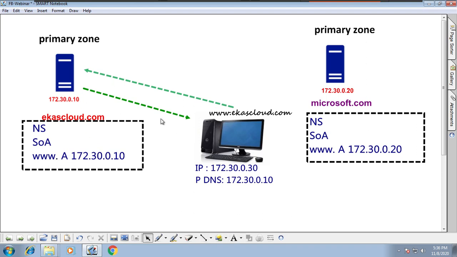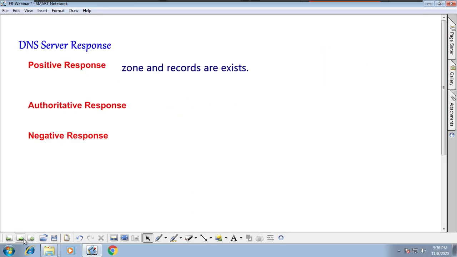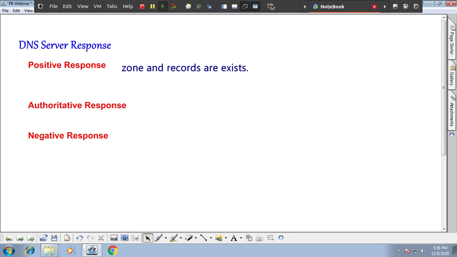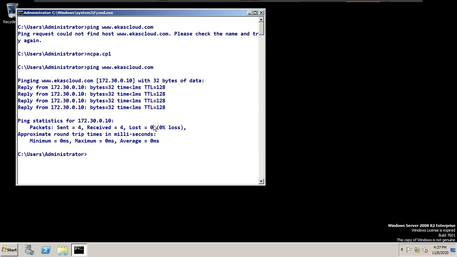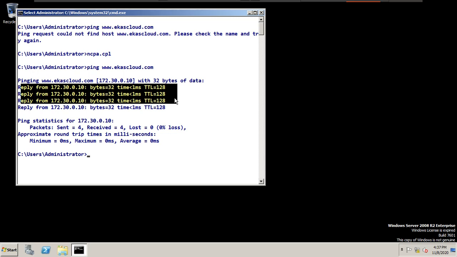When you are getting an IP address in your response, that is called a positive response. This is how we got this output. If I go to C3, I got what I asked, www under acascloud.com. The query request went and checked inside Acascloud, found www and sent the IP address, then communication happens. So this is called a positive response.